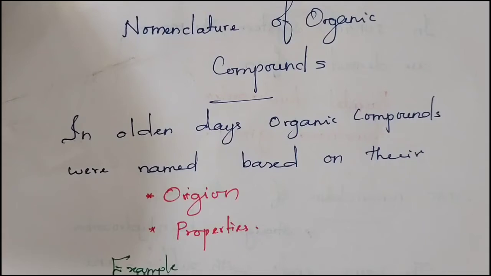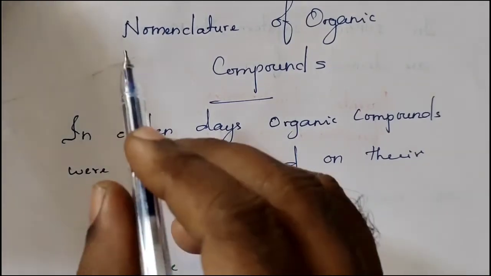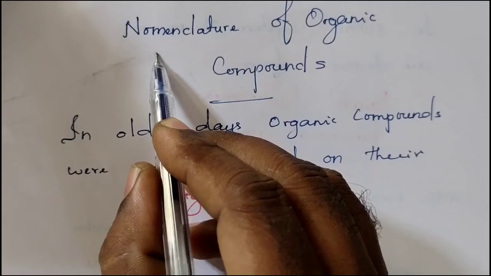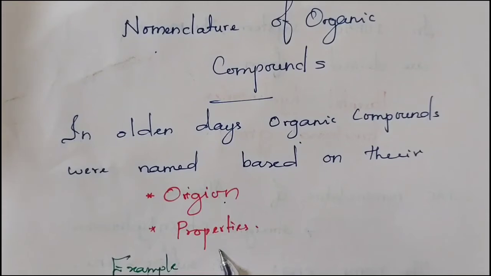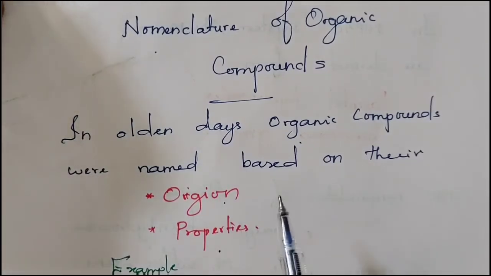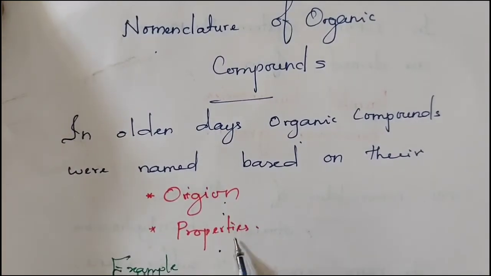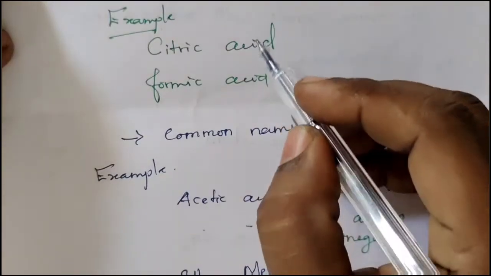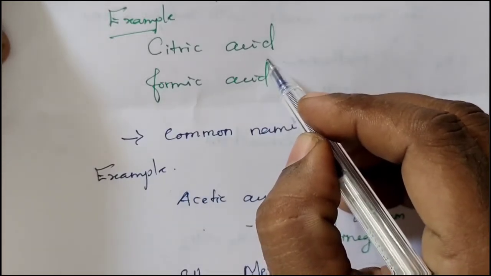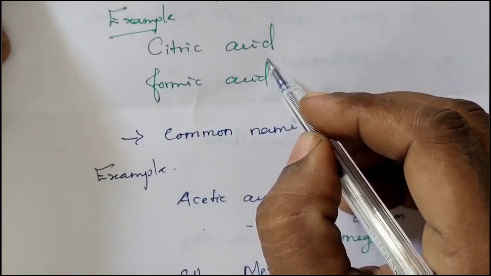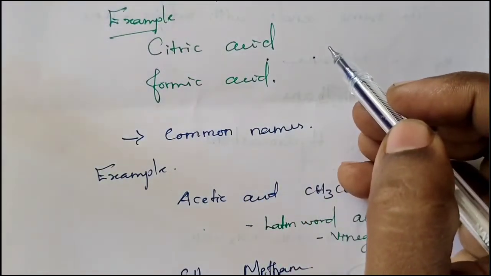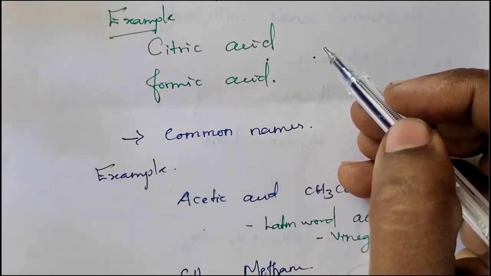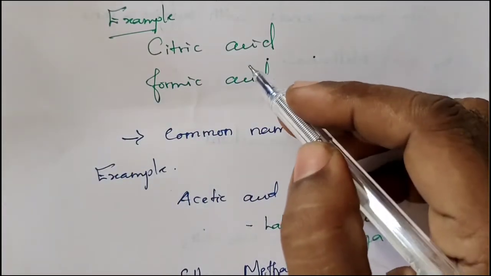Nomenclature of organic compounds. Nomenclature means nothing but naming of organic compounds. In olden days, organic compounds were named based on their origin and properties. We know about citric acid. Citric acids are obtained from citrus fruit, so the acid which is obtained from citrus fruits is called citric acid.